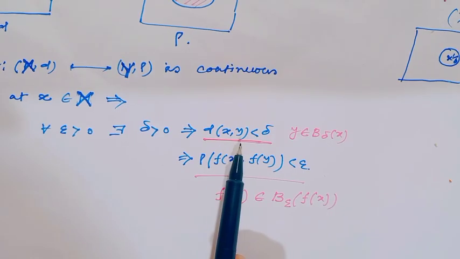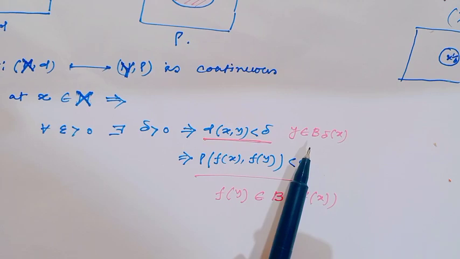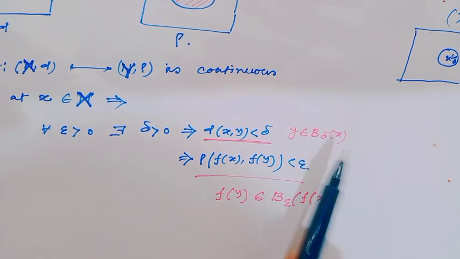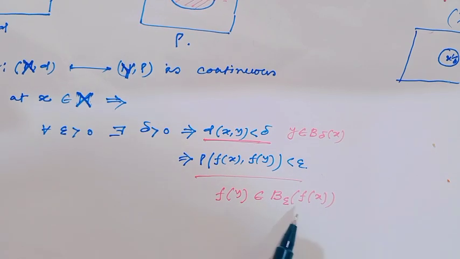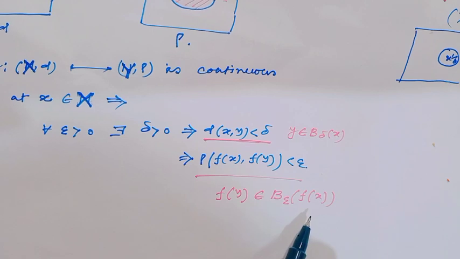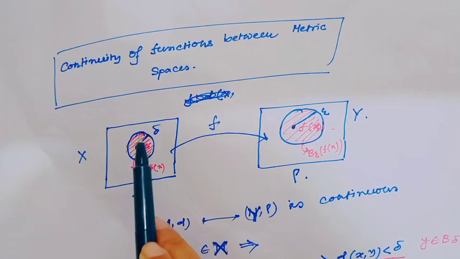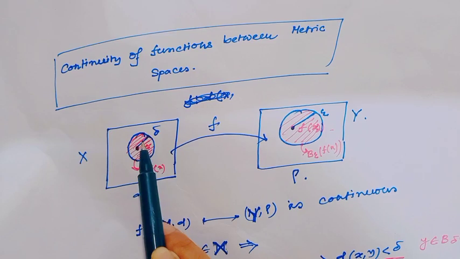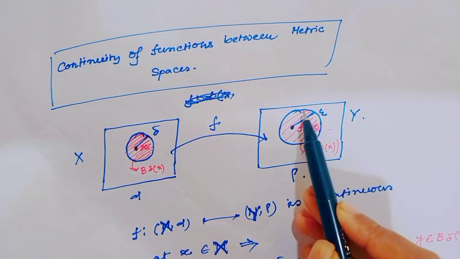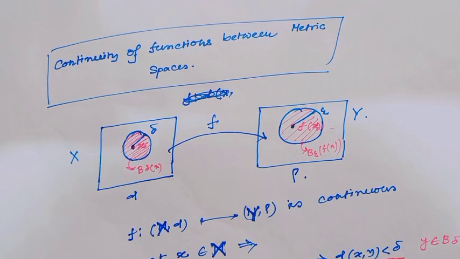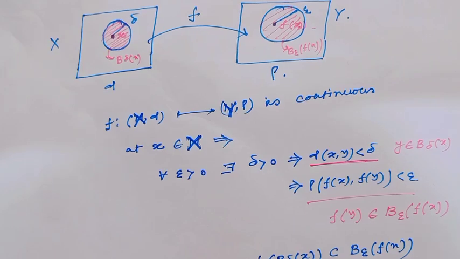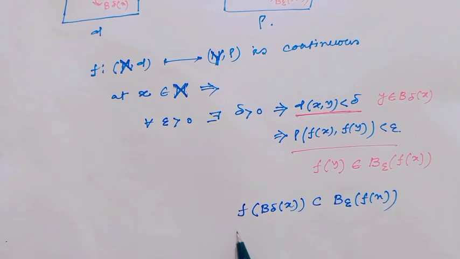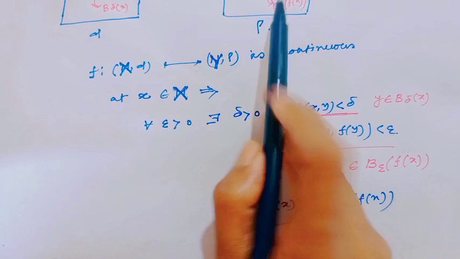So this distance definition is equivalent to: y belongs to B_delta(x) implies f(y) belongs to B_epsilon(f(x)). That means the image of every element of this ball always lies in this ball. So f(B_delta(x)) is always contained in the ball B_epsilon(f(x)).